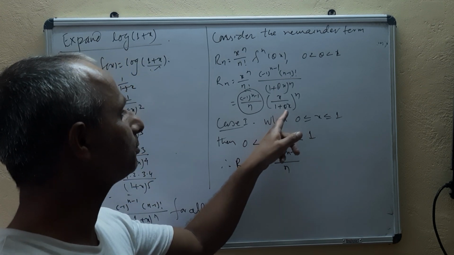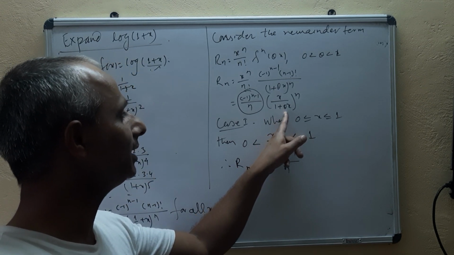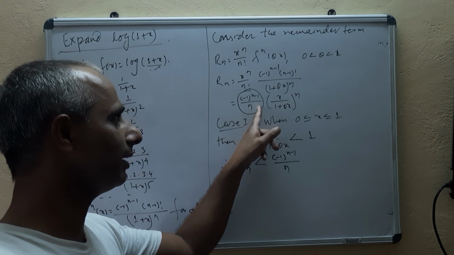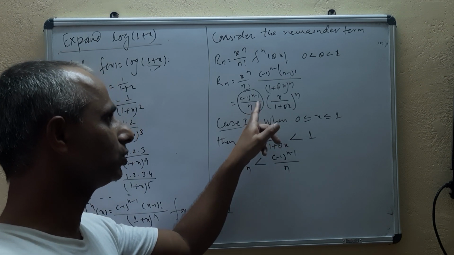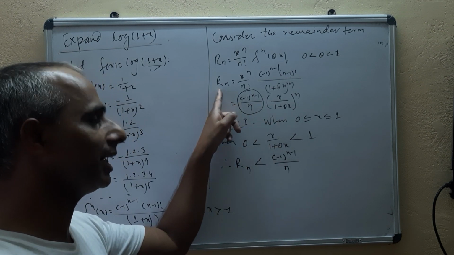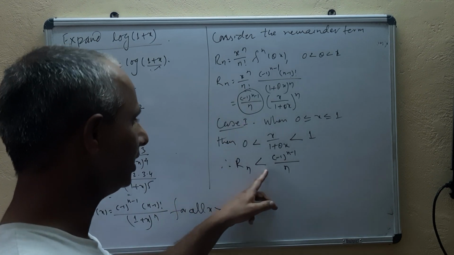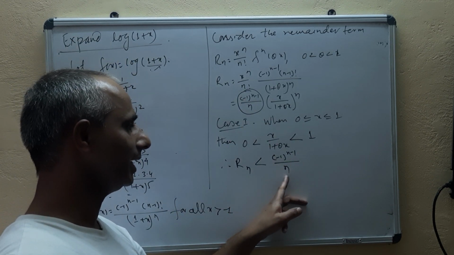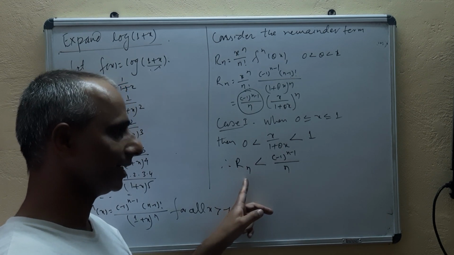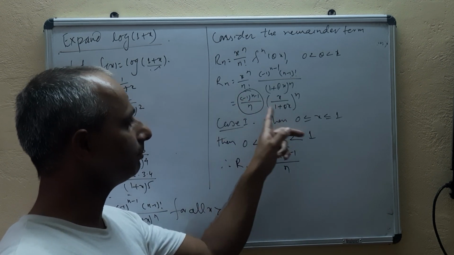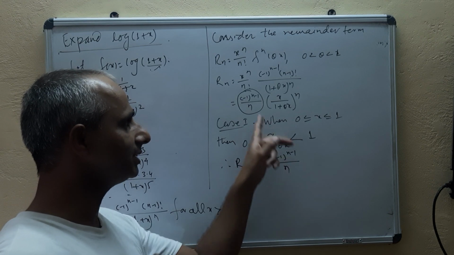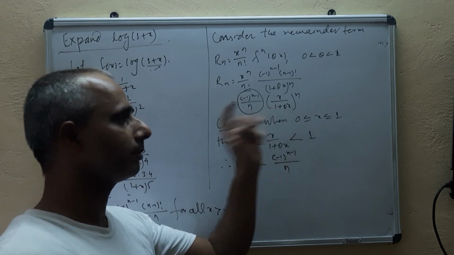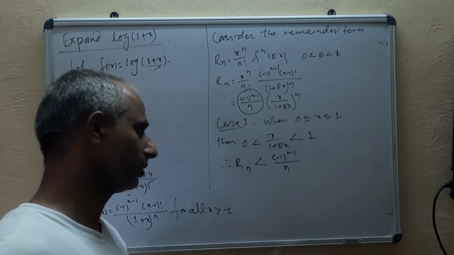Multiplying by this proper fraction reduces the larger value to be equal to the term Rn. So minus 1 to the power n minus 1 upon n is greater than Rn; these two become equal only because the right-hand term is multiplied by a proper fraction.